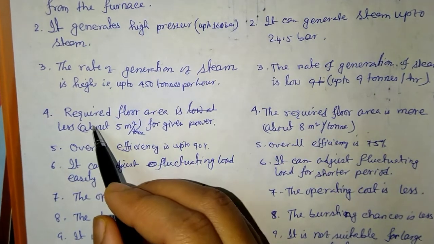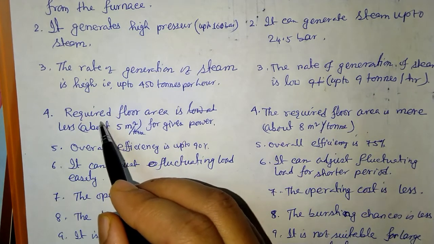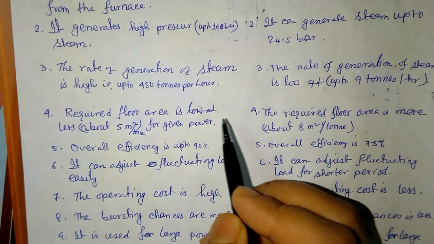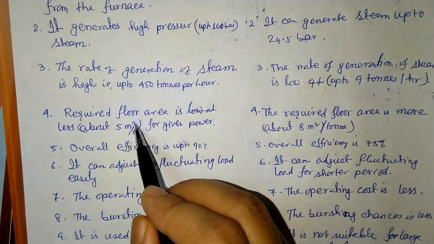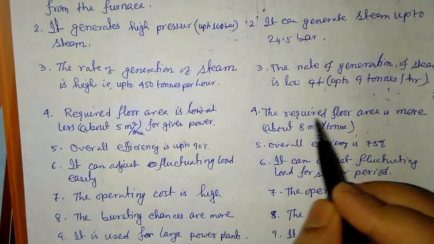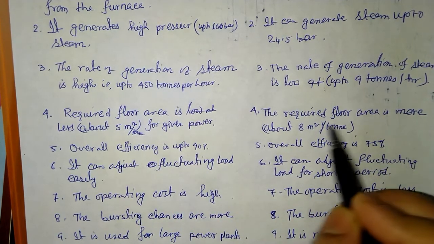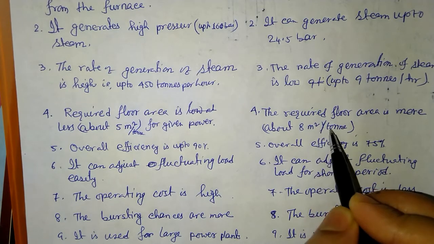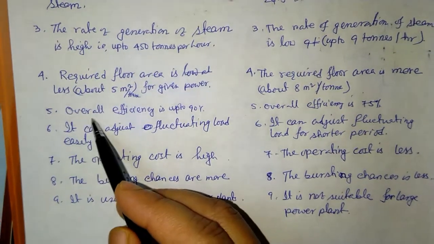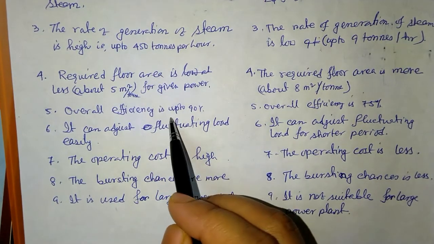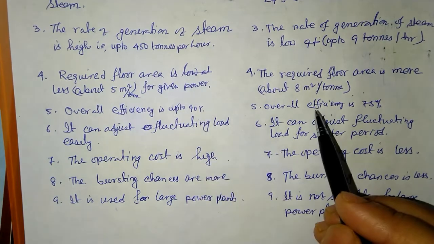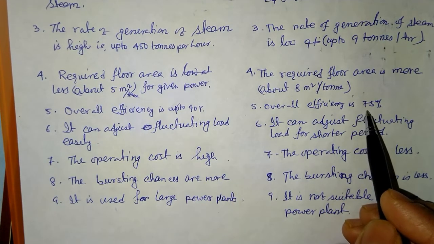The floor area required for water tube boiler is minimum compared to fire tube, about 5 square meters per ton of steam generation. On the other hand, the required floor area is more for fire tube, about 8 square meters per ton of steam generation. The overall efficiency for water tube is high, nearly 90%. In fire tube it is only about 75%.